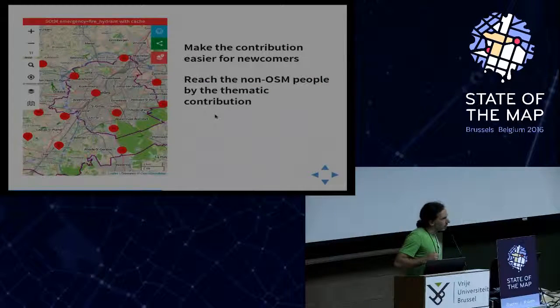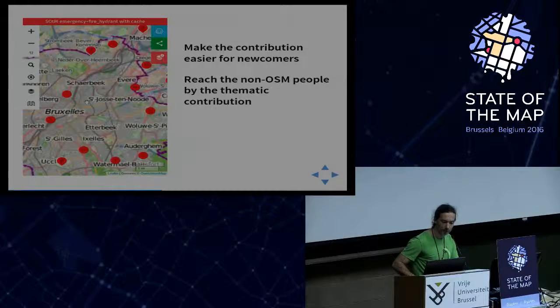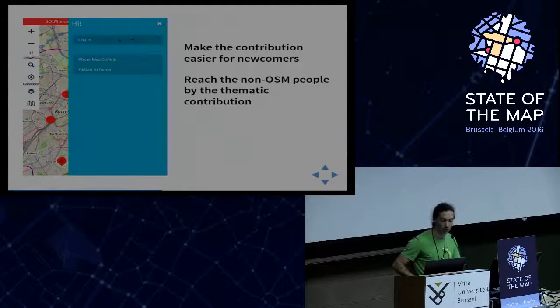So why MapContrib? We have 2 goals: make the contribution easier for newcomers and reach the non-OSM people through thematic contribution. When you have a map, you can connect with your OSM account.